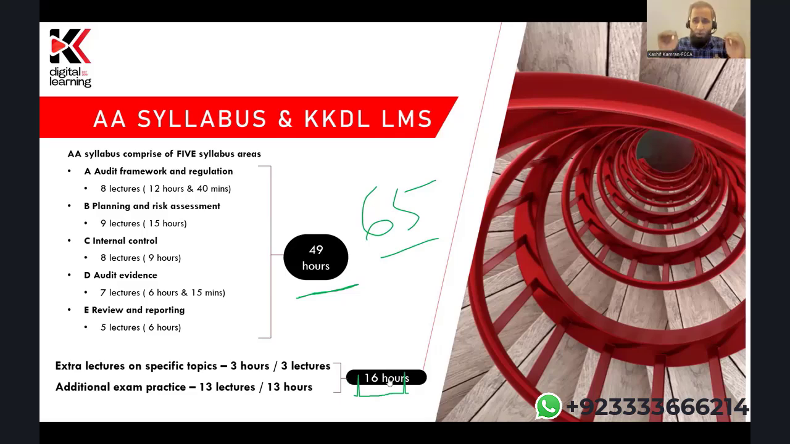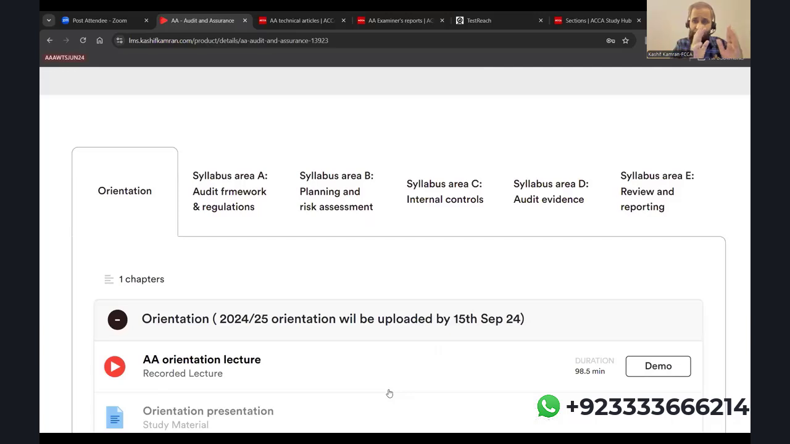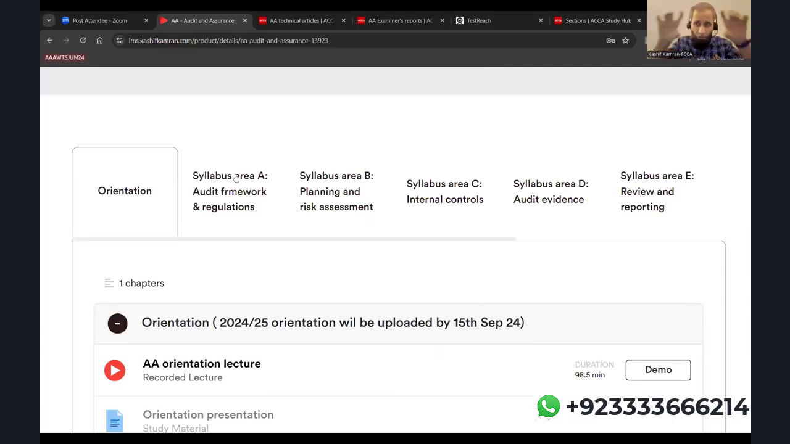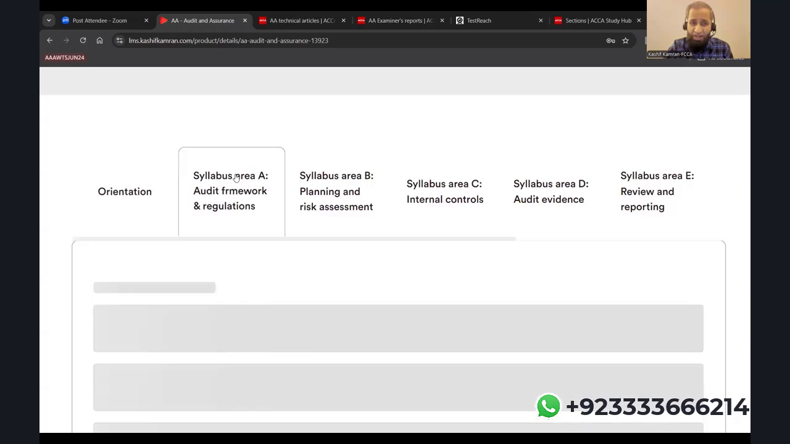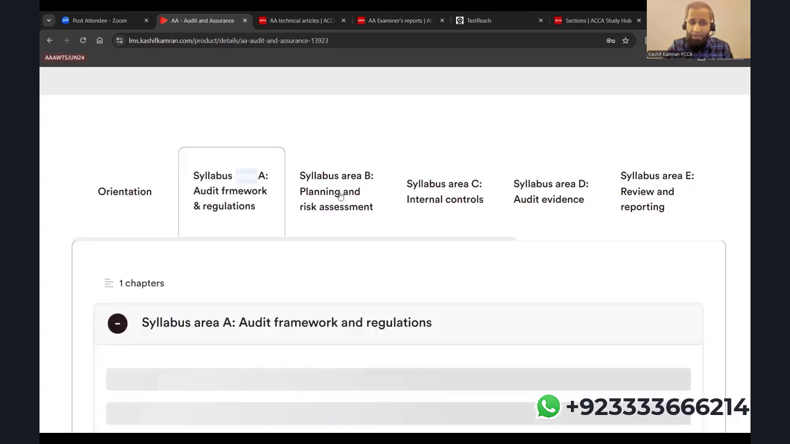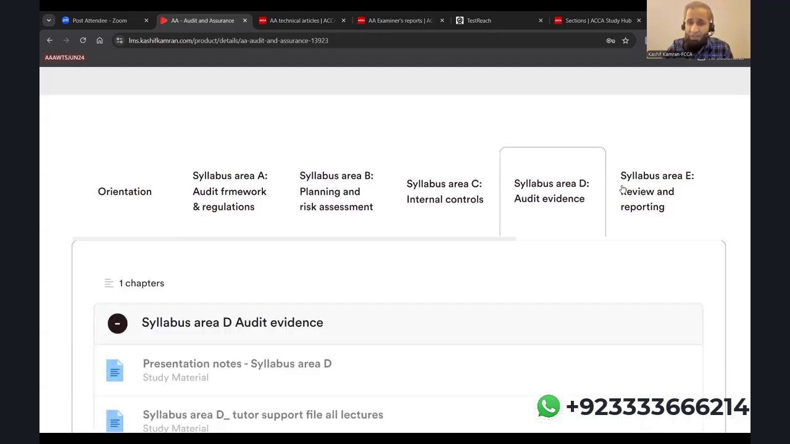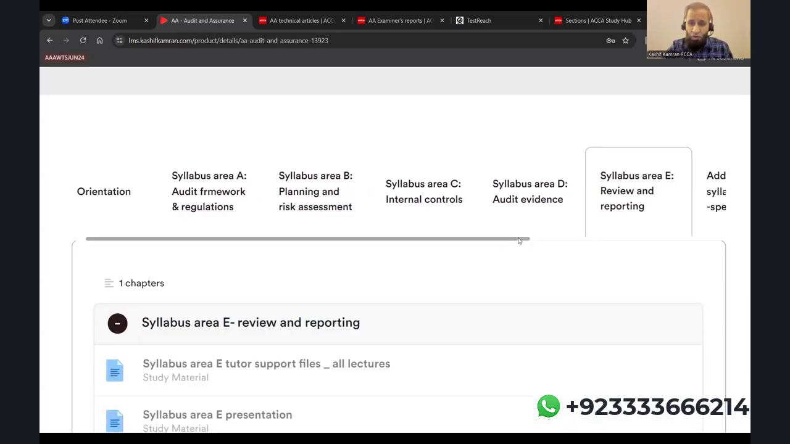Here is the glimpse of the portal. When you log in, you can see the tabs on the upper side here. There are tabs on the top. One tab is orientation, which will be recorded and uploaded. Then you have the syllabus area A tab, then B, then C, then D, then E. You finish off these 49 hours.